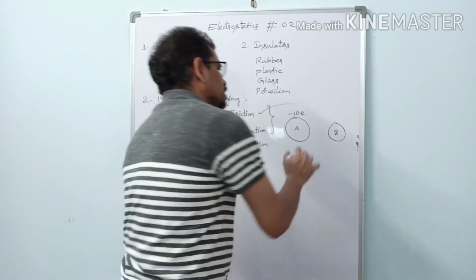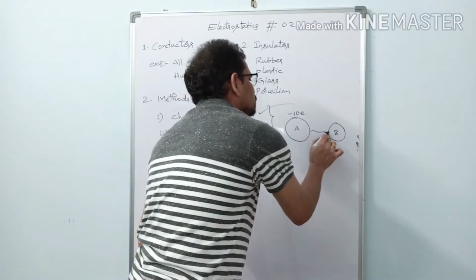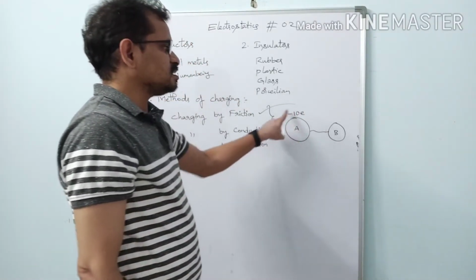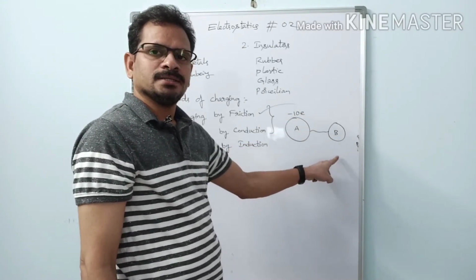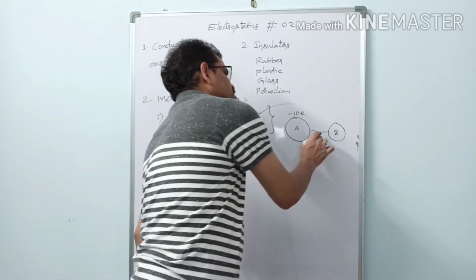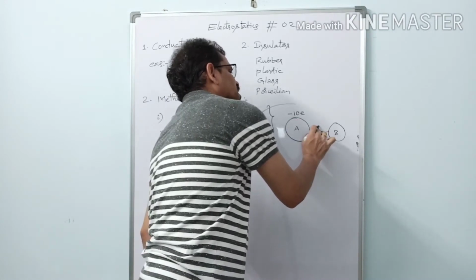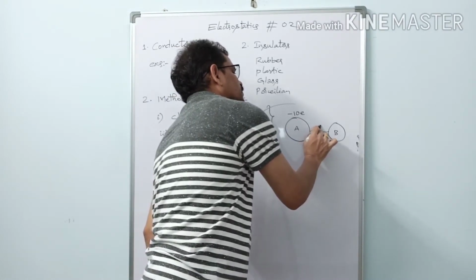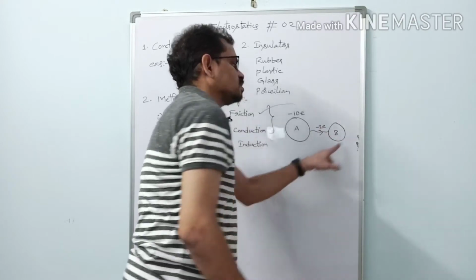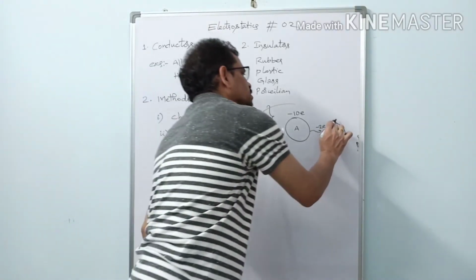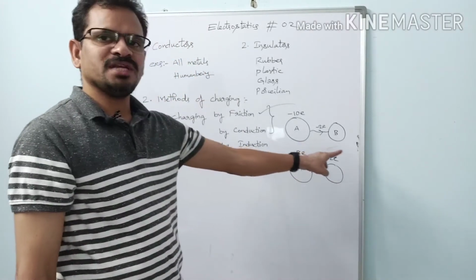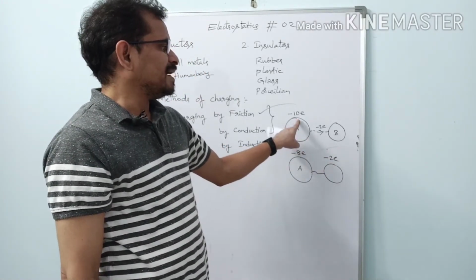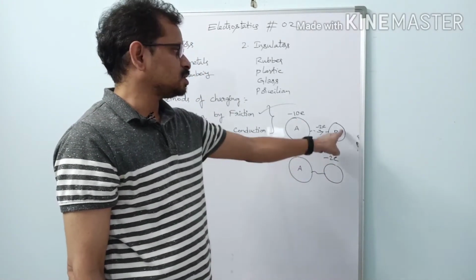Now let us join these two. What happens immediately, since this is electron rich and this is a neutral body? Let us suppose that it sends 2 electrons to body B. Then this body B acquires minus 2e. What was the total charge previously?